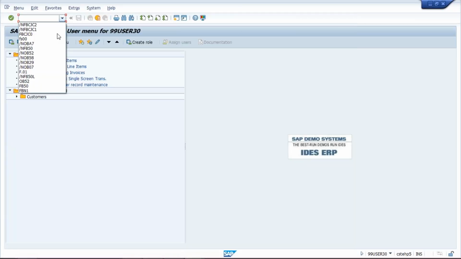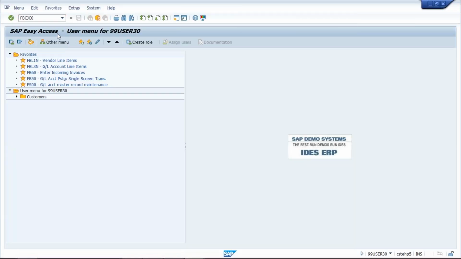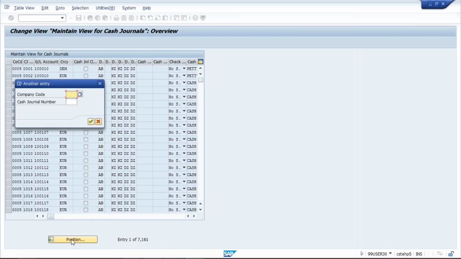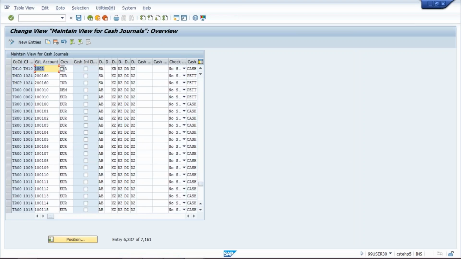In the first setting we have done, FBCJC0, I have already linked the petty cash GL. Click on position and give your company code TM10, press enter. So here petty cash GL is already linked.